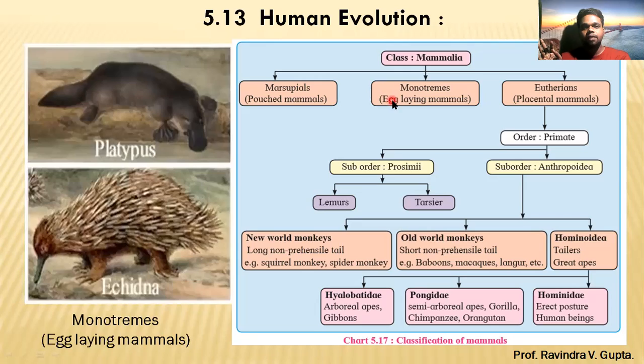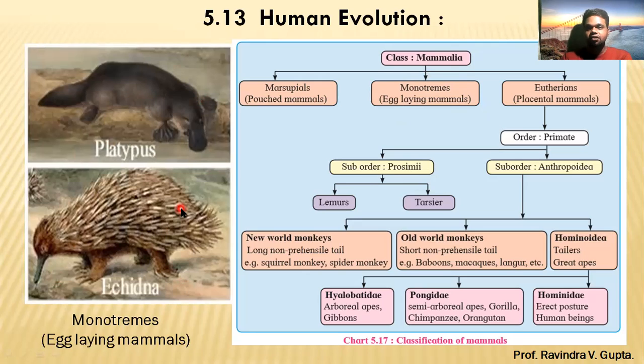The second example is the monotreme. What is the meaning of monotremes? Egg-laying mammal. You know that normally all mammals give birth directly to their child, but these two, the duck-billed platypus and echidna, are examples of egg-laying mammals.